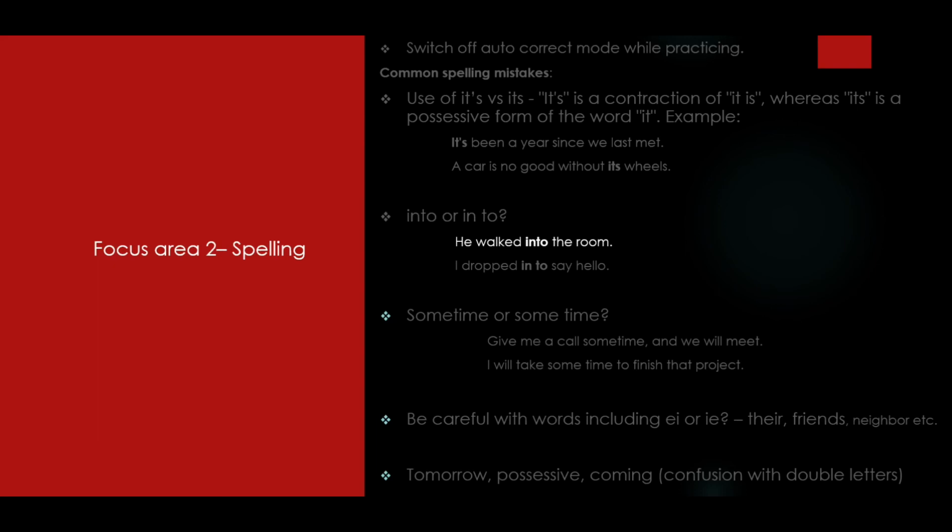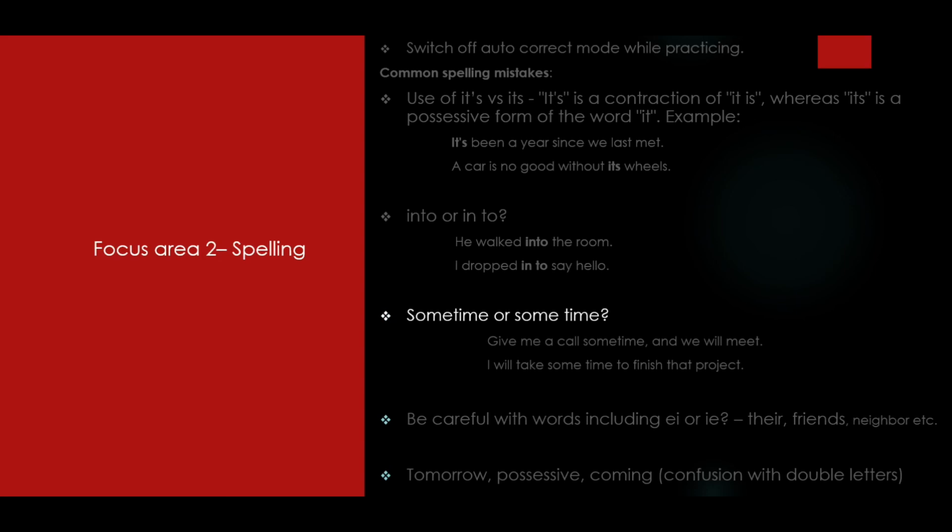For example, he walked into the room. Here, into is used as a sense of direction. He walked into the room. Whereas, I dropped in to say hello. Here, if you write into as one word, it will be incorrect. So you have to make sure that you understand when to use which one.